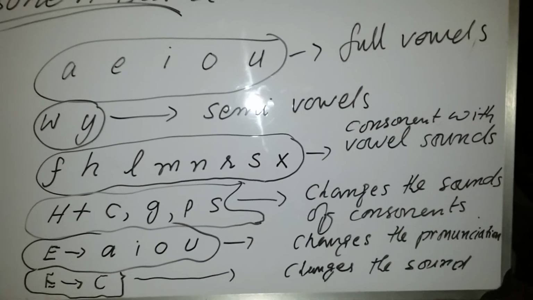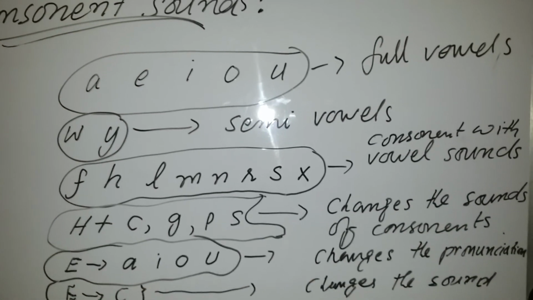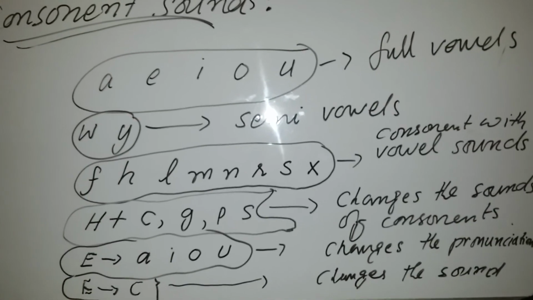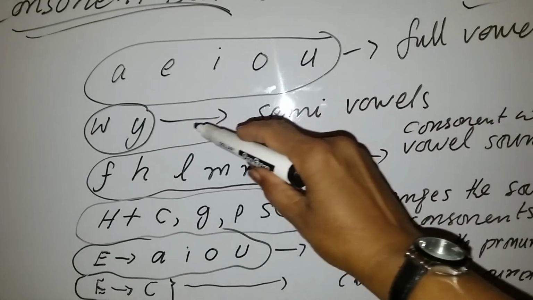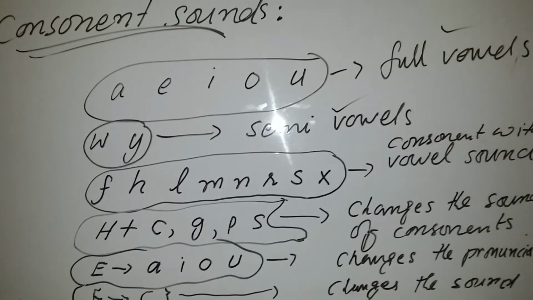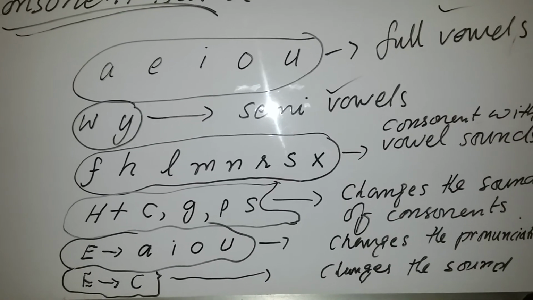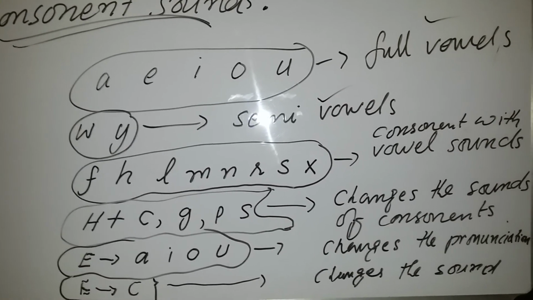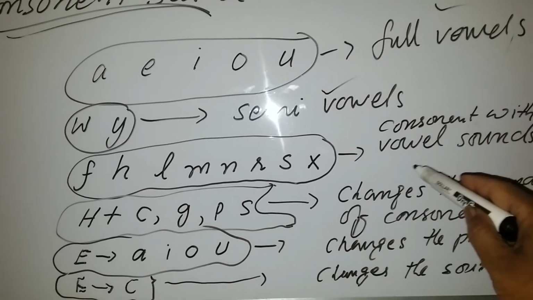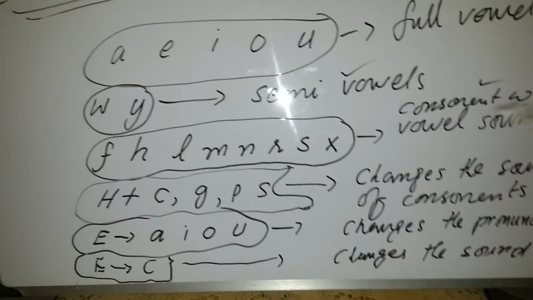Okay, in short, there are 26 alphabets in the English language. There are 5 full vowels, and there are 2 semi vowels, W and Y, and F, H, L, M, N, R, S, X are consonants with vowel sounds.